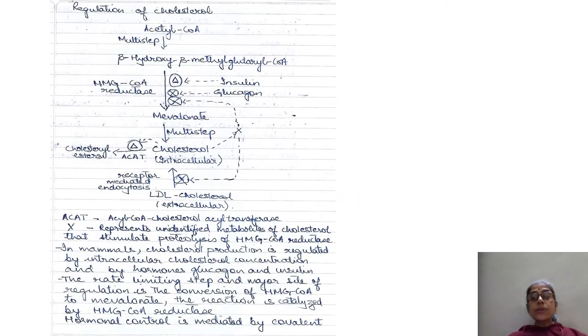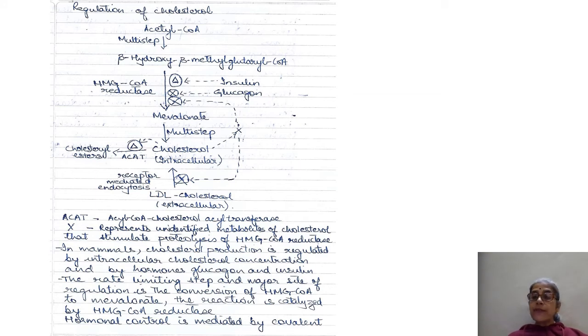Cholesterol synthesis is regulated. In mammals, intracellular cholesterol concentration as well as hormonal action like glucagon and insulin control cholesterol synthesis. The rate limiting step and major site of regulation of cholesterol synthesis is the reaction catalyzed by the HMG-CoA reductase enzyme, which converts beta-hydroxy beta-methyl glutaryl CoA into mevalonate. This enzyme exists in two forms. One is the phosphorylated form, which is inactive. The other is the dephosphorylated form, which is active.